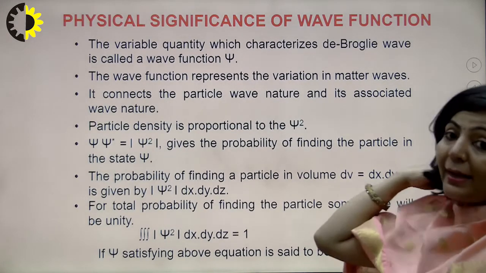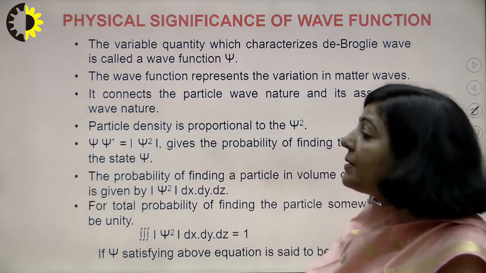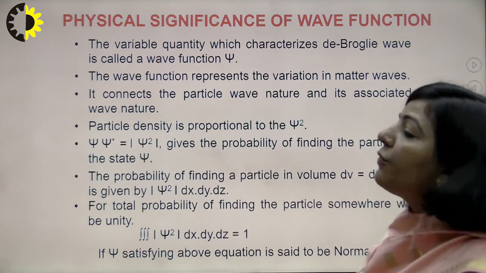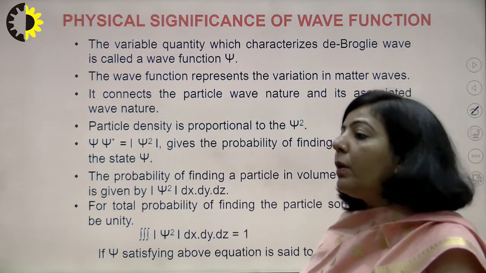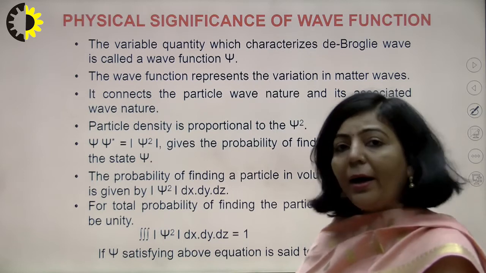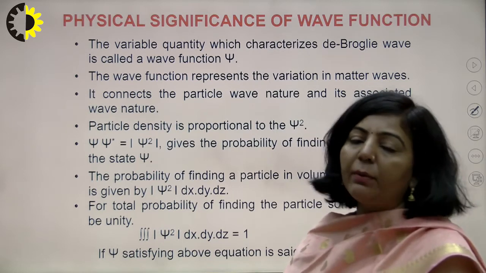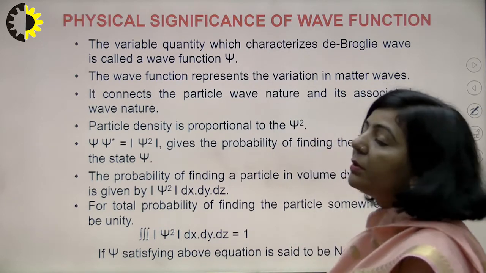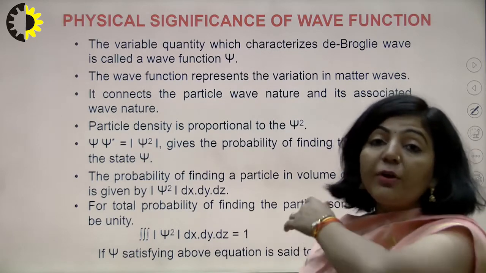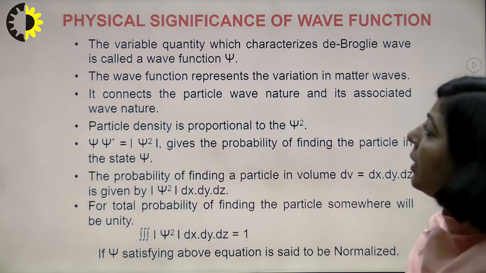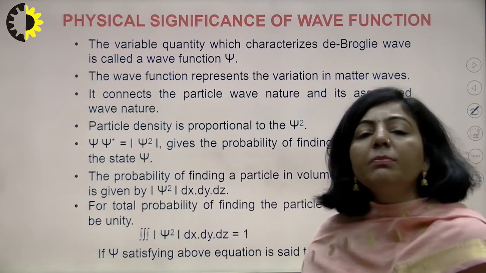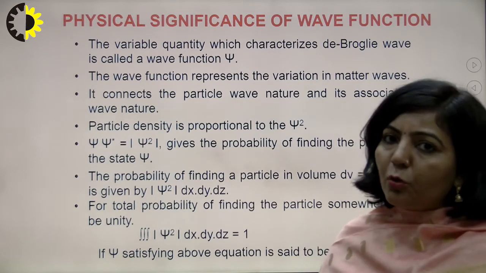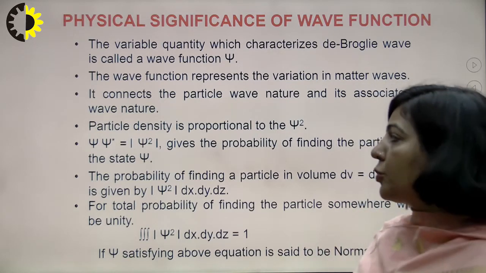Now in this slide we will try to understand what the significance of the Schrodinger wave equation is. Up to now we have seen that in quantum mechanics you have a mathematical function, the Schrodinger wave function psi in modern physics, which gives you information related to that microscopic system or that moving microscopic particle.